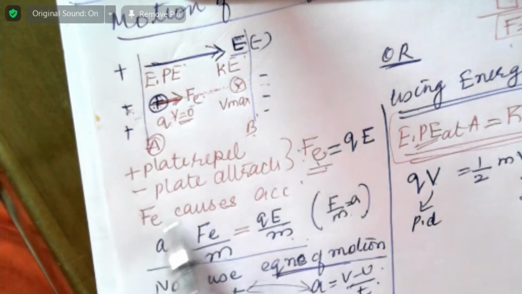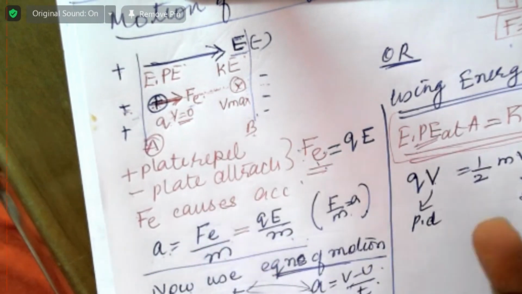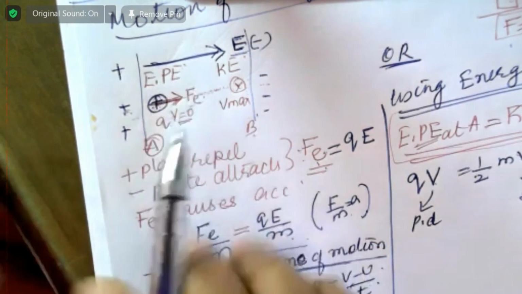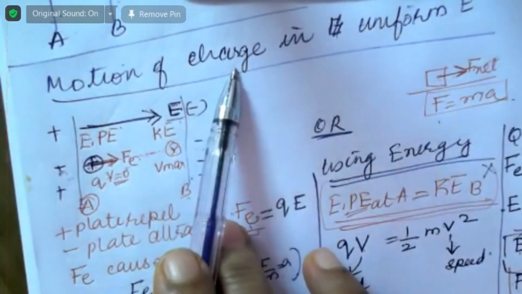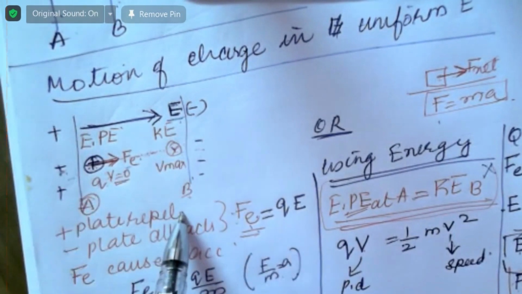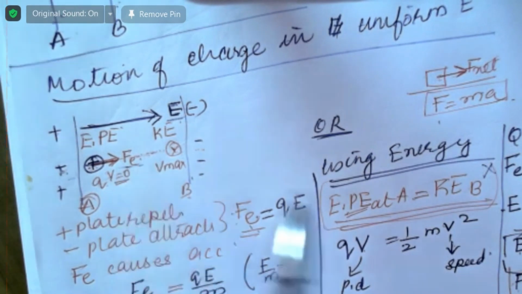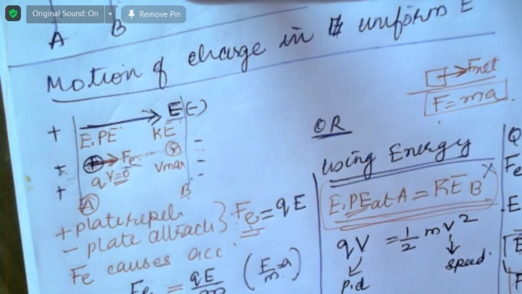The force is only what differs here. Here the energy differs. That's all. I will say once more. Please understand and write. Please make a note today itself. When a charge is placed in an electric field, it experiences a force, and the force causes it to accelerate. That is important. Will you write that point down?